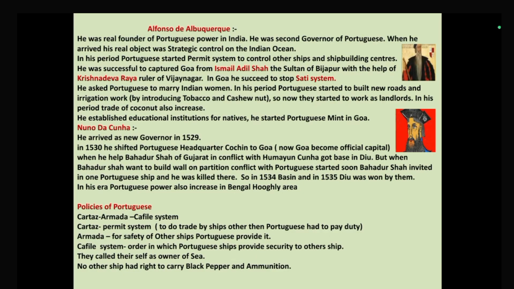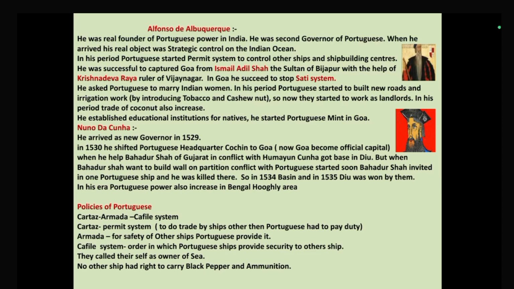Now comes the real founder of Portuguese power, Alfonso de Albuquerque. He was the real founder of Portuguese power in India, also known as the founder of the Portuguese Empire. He was the second governor of the Portuguese. So focus on one thing: when he arrived, he wanted to create strategic control over the Indian Ocean. For that reason, he started many new things in India.